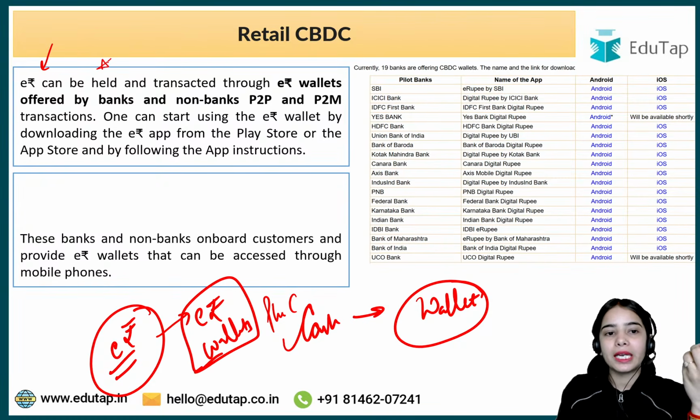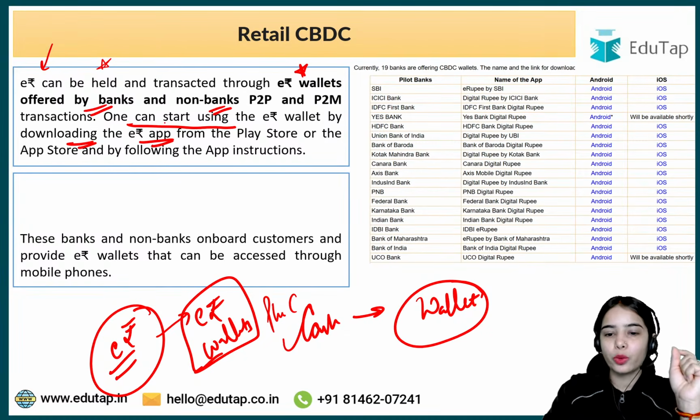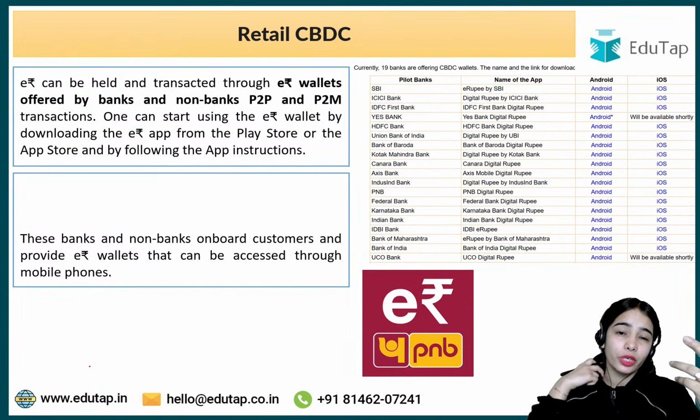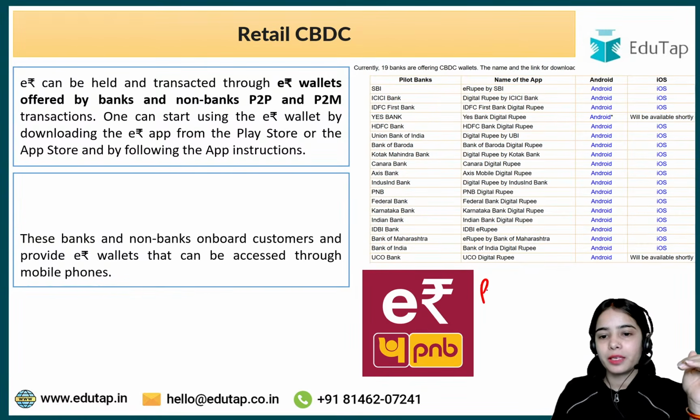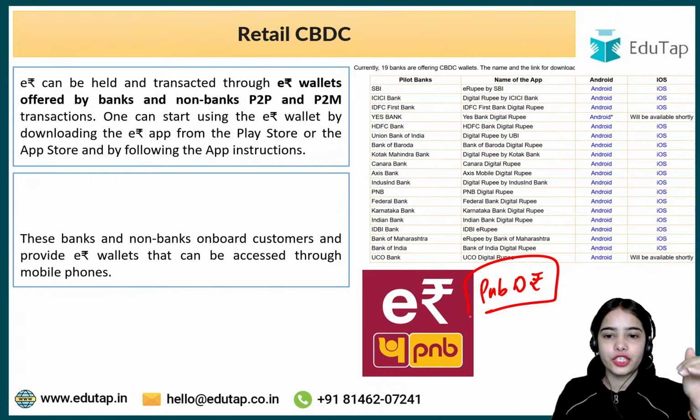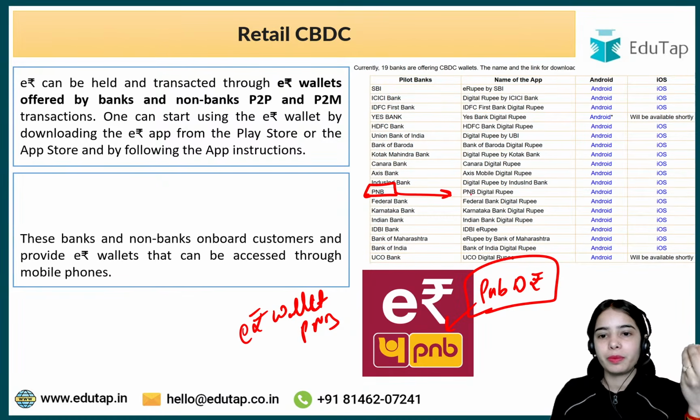The e-Rupee can be held and transacted through e-Rupee wallets offered by banks and non-banks for person to person and person to merchant transactions. One can start using the e-Rupee wallet by downloading the e-Rupee application. As I have an account in PNB, I downloaded the PNB Digital Rupee application, and this was the logo. Here you will get the e-Rupee wallet from the Punjab National Bank.